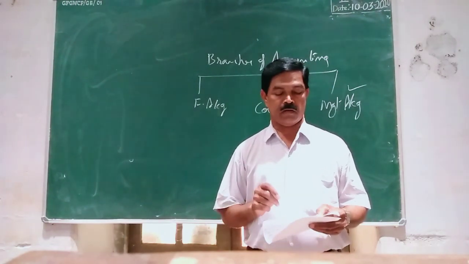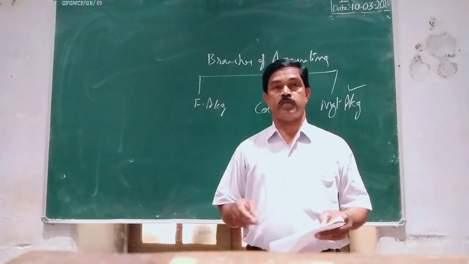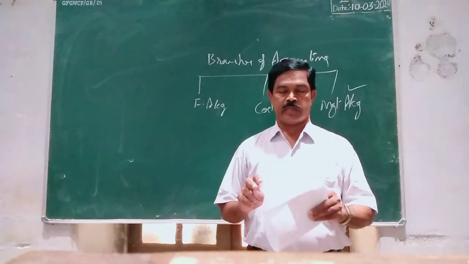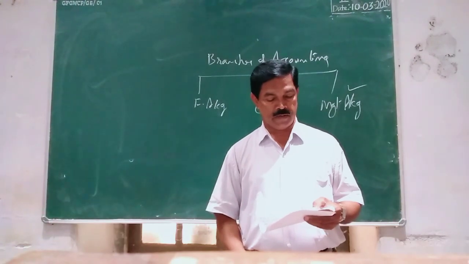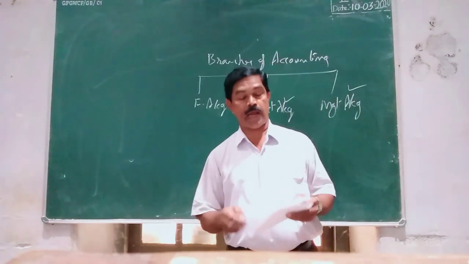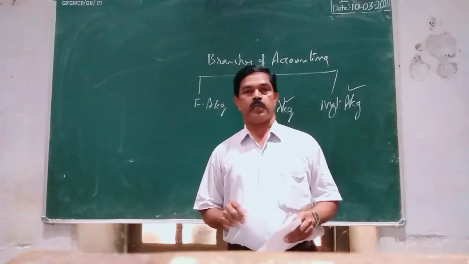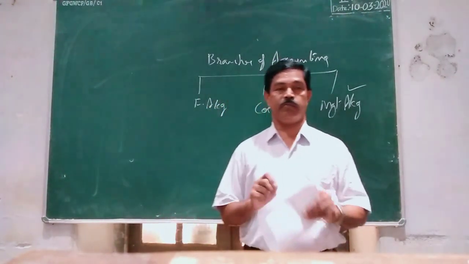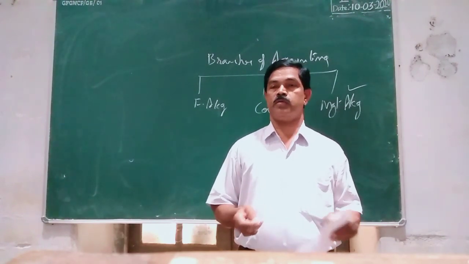So that is recording the actual cost. The cost may change in the next year, but such changes are not taken into account in financial accounting. Then the fifth one is difficulty in price fixation. Another limitation of financial accounting is that it is not possible to fix or to decide the price of the product or a service or a job.